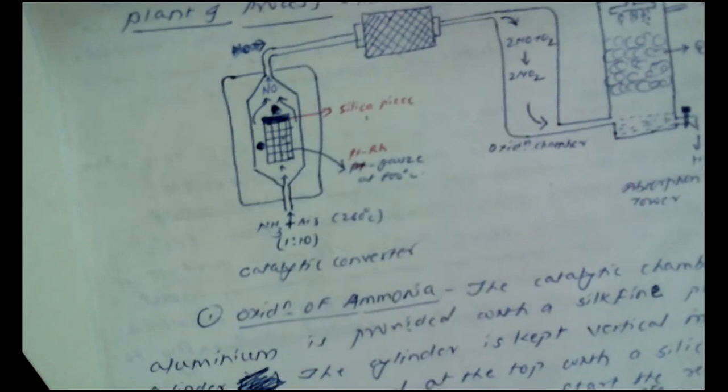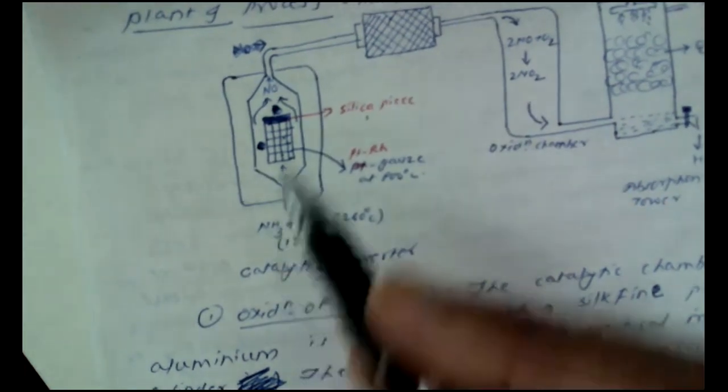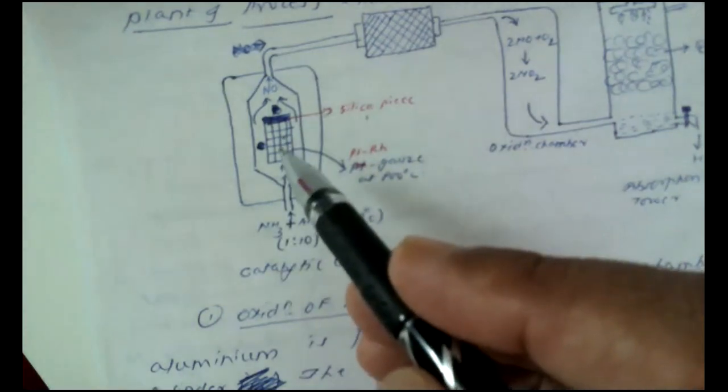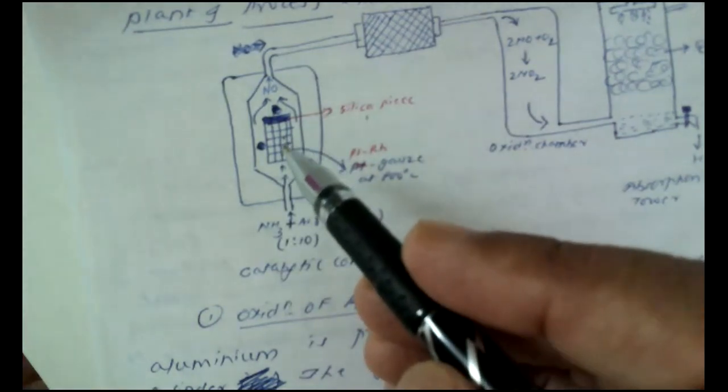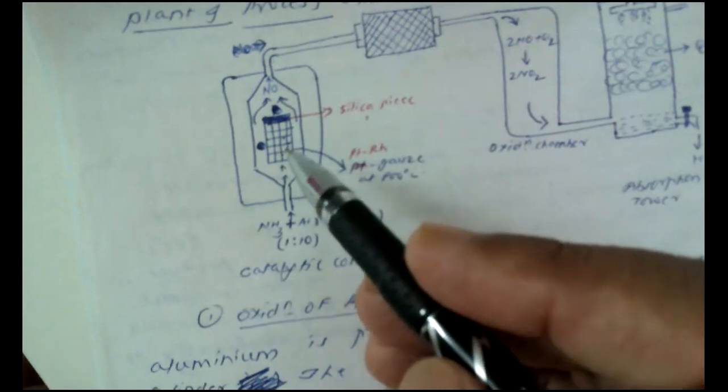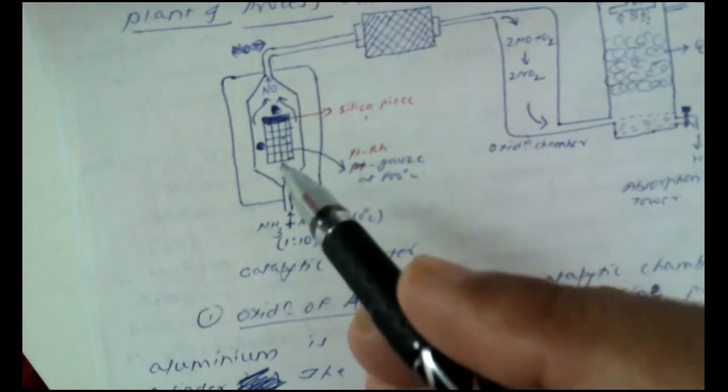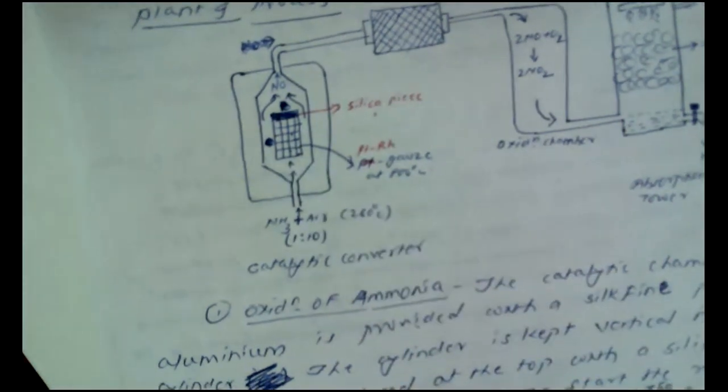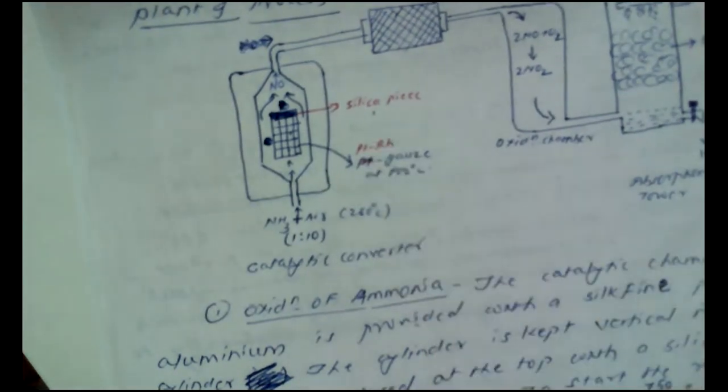To start the reaction, the catalyst is initially heated. As we know, the oxidation is exothermic, and it supplies enough heat. So initially the catalyst is preheated to about 250 degrees centigrade. And then when the reaction starts, the temperature reaches about 750 degrees centigrade.